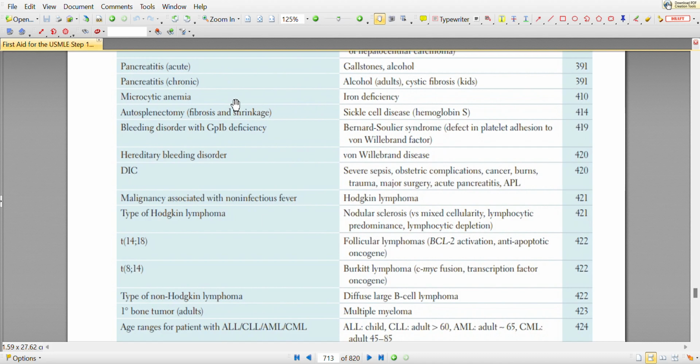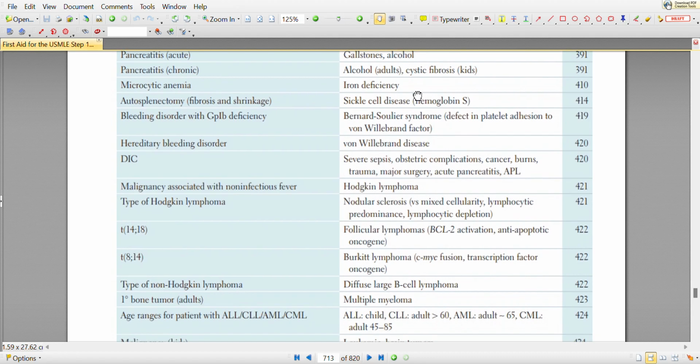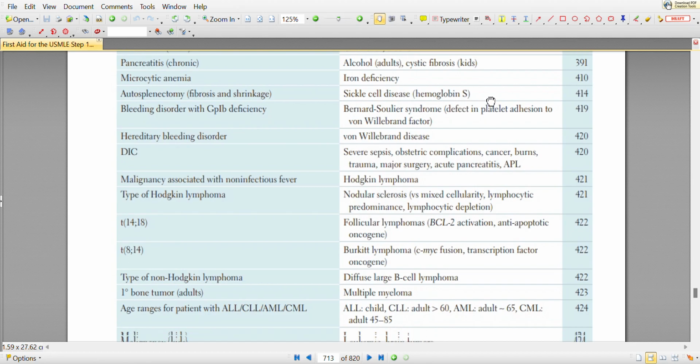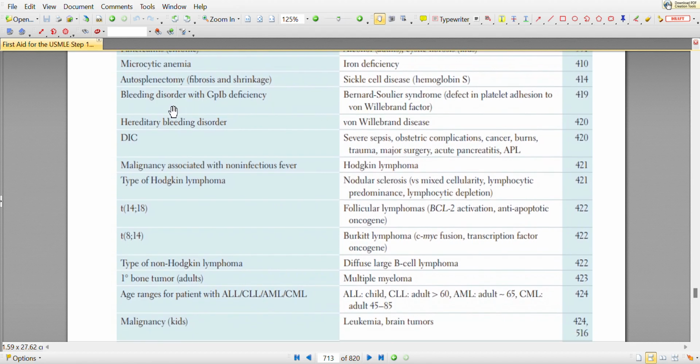Microcytic anemia is commonly caused by iron deficiency. Autosplenectomy, fibrosis and shrinkage, is commonly associated with sickle cell disease, hemoglobin S. Bleeding disorder with GP1B deficiency is commonly associated with Bernard-Soulier syndrome.